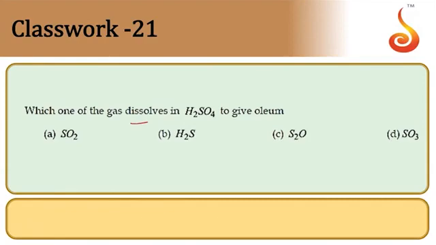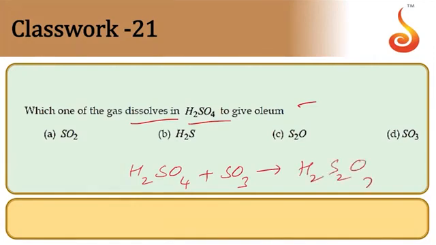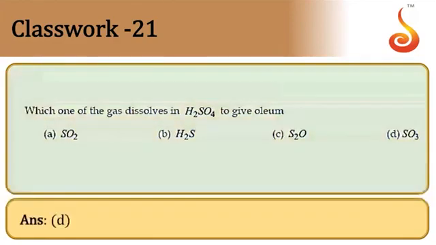Which one of the gases dissolves in H2SO4? Use oleum. Oleum is formed by H2SO4 plus SO3 gas, which forms H2S2O7. So the molecule is SO3. Option is D.